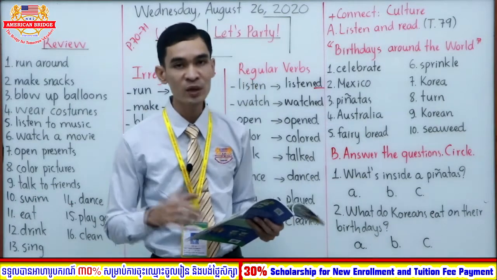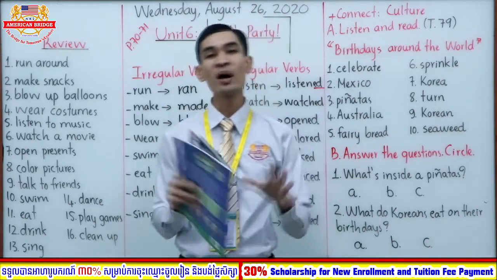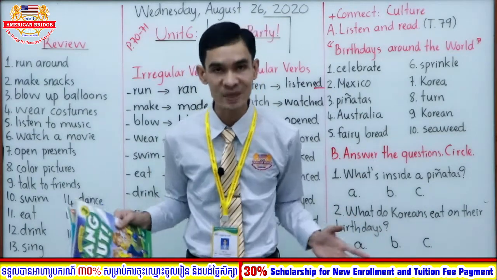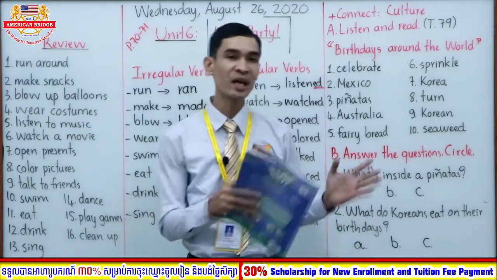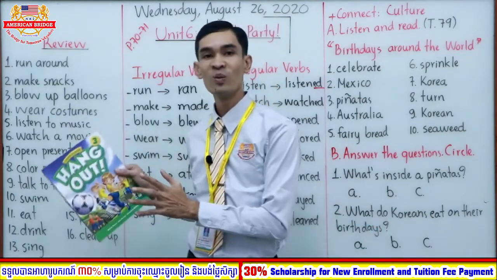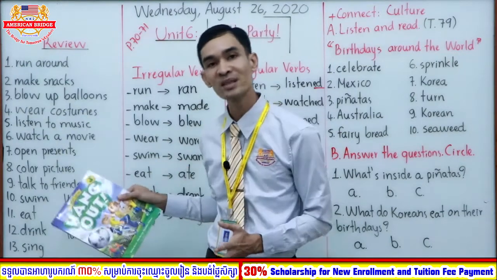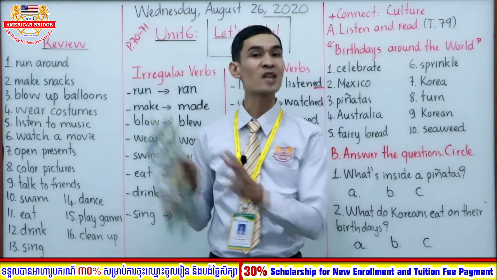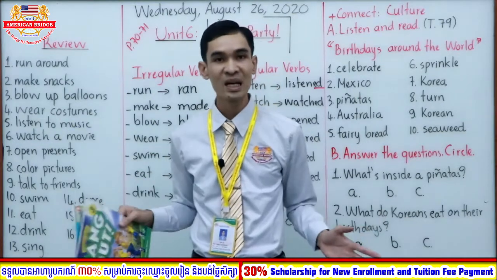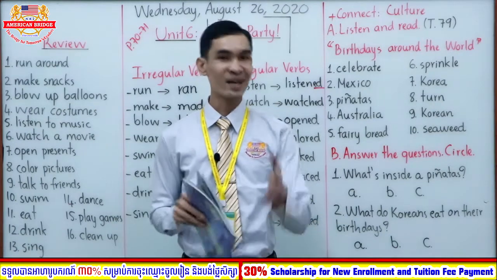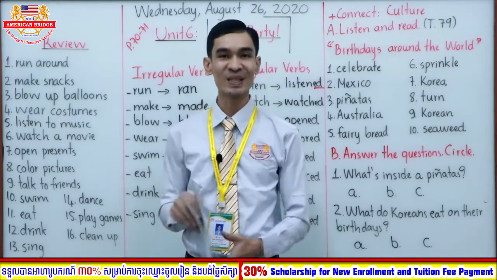Okay, so in the first paragraph, they talk about children around the world celebrating birthdays in different ways, right? For example, in Cambodia, they celebrate birthdays like this. In Vietnam, they celebrate the birthday like this. In China, they celebrate the birthday like this. In Thailand, different, right? Different place, different ways.